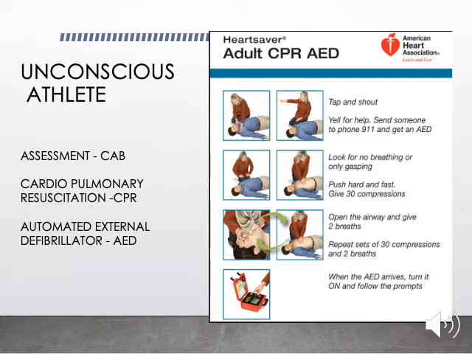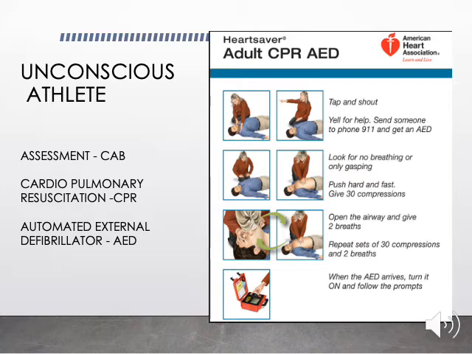Circulation means you have to check the pulse. Which pulse do you have to check? That is the carotid pulse at the side of the neck. You check for the pulse for not more than 10 seconds. If you feel it, it's okay. If you don't feel the pulse within 10 seconds, then immediately you have to start the chest compressions.